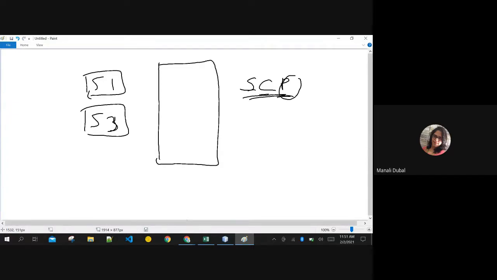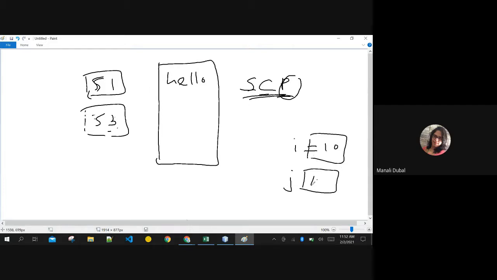Imagine that there is no S3 for now. We only have S1. If we only have S1 and you are storing hello in your string constant pool, and in the next statement you create S3, then unlike a simple integer i having value 10 and a simple integer j having value 10, which are separate memory allocations, strings are very smart.